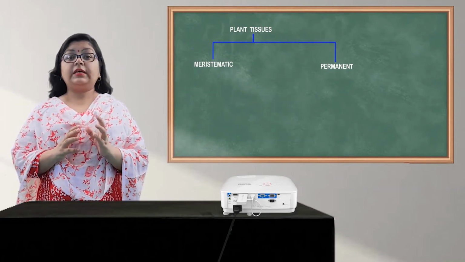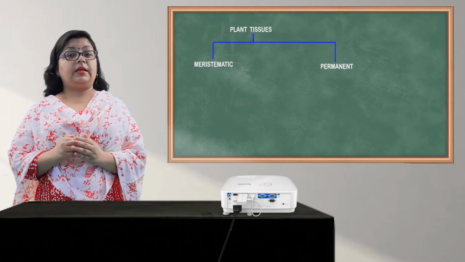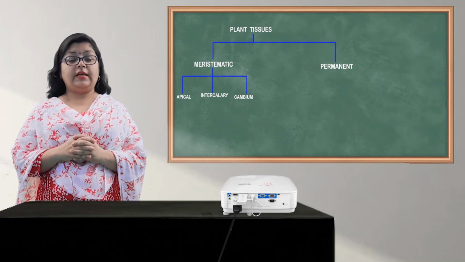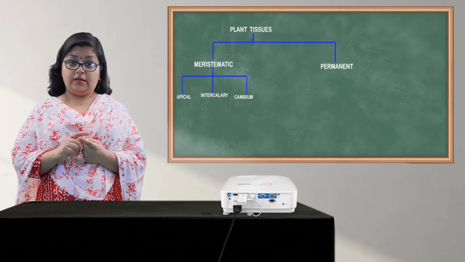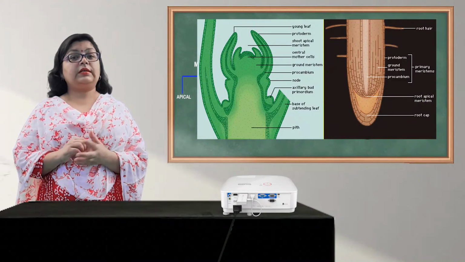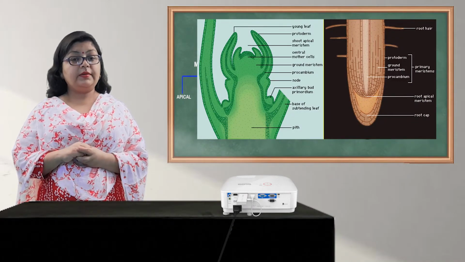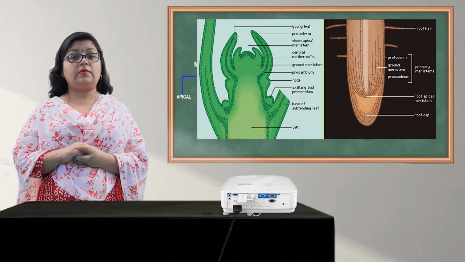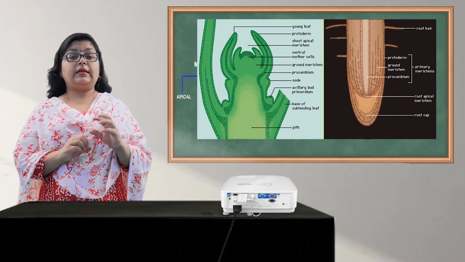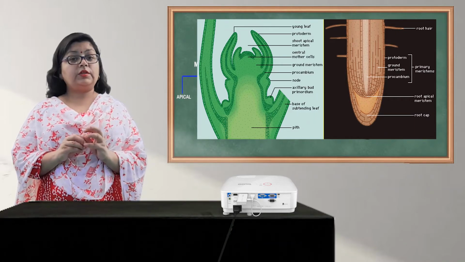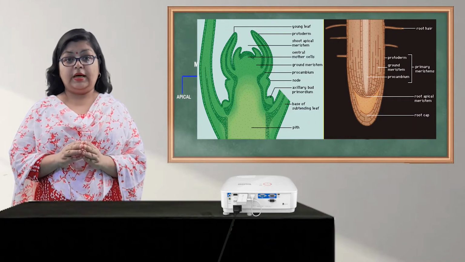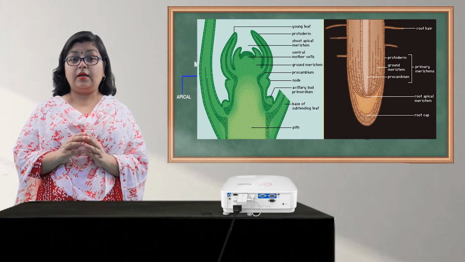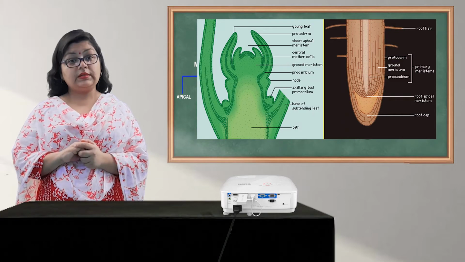As we have seen in the chart, these meristematic tissues can be further divided into three parts. The first one is the apical meristematic tissues. Here on the screen you can see the picture of the apical meristematic tissues. These are found at the tip of the root and at the tip of the shoot, which are actually the growing parts of the plant. They are also found at the tip of the axillary bud, which grows sideways from the stem.